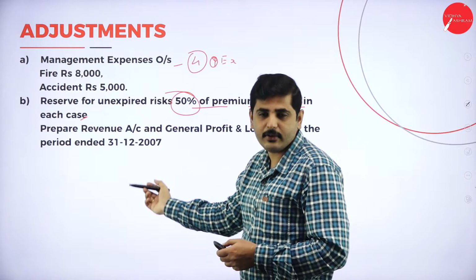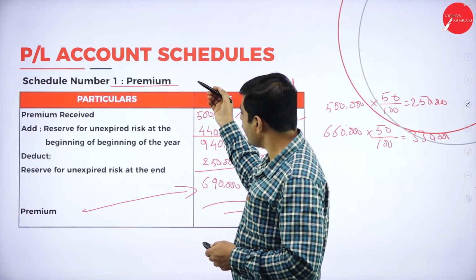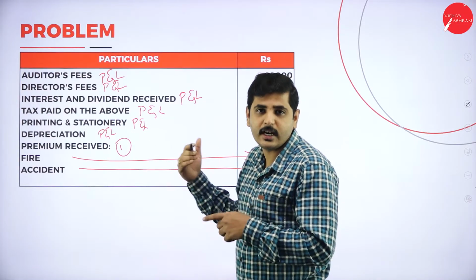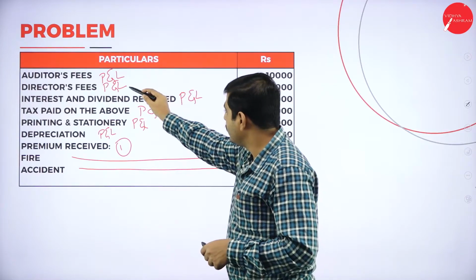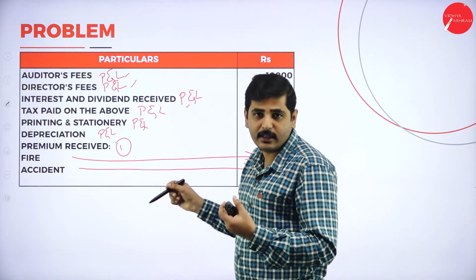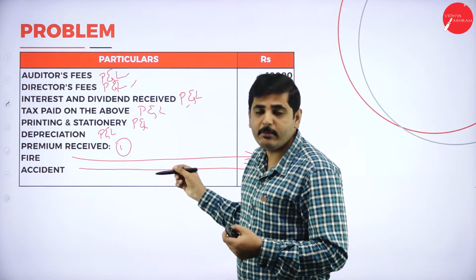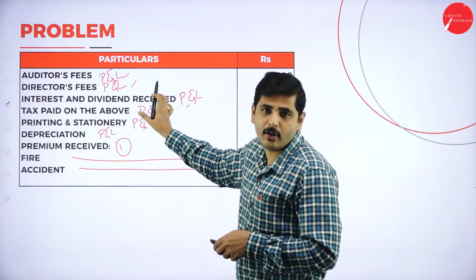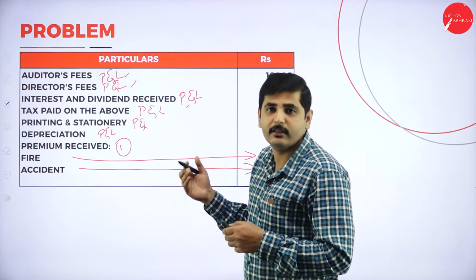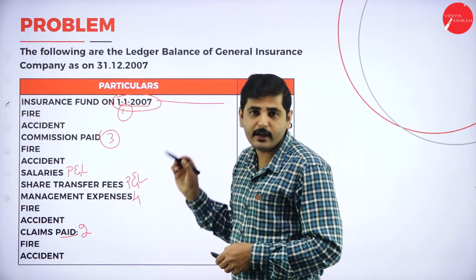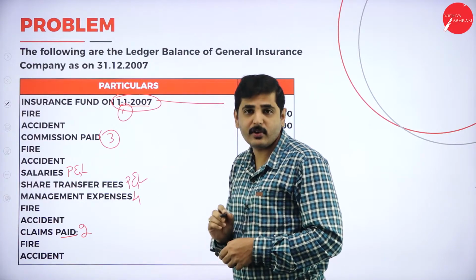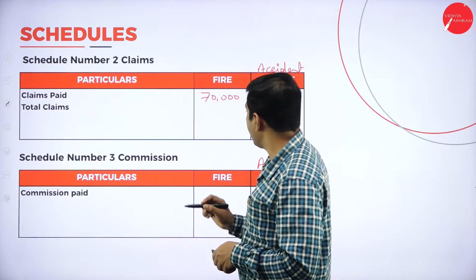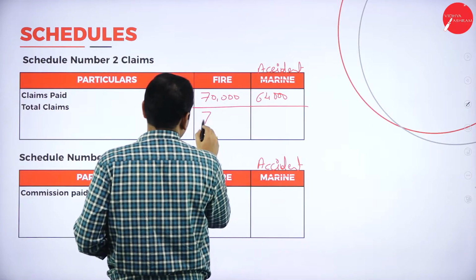In the exam always check this for every claim. You cannot write as I have written here. For your understanding I have written the profit and loss account and schedules on the question, but in the question paper you cannot write like this, whether pen or pencil. Don't write any schedule number or profit and loss account in the question paper, please keep that in mind. Now we don't have any outstanding.